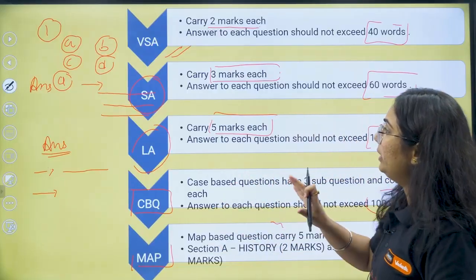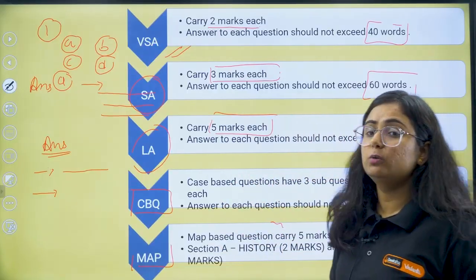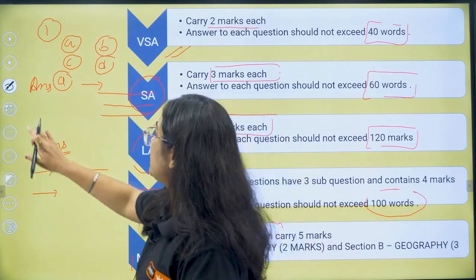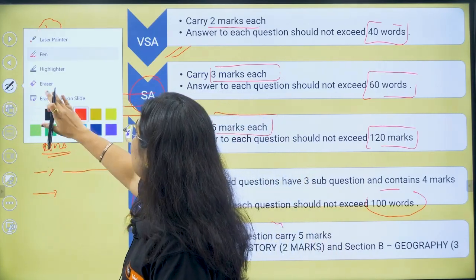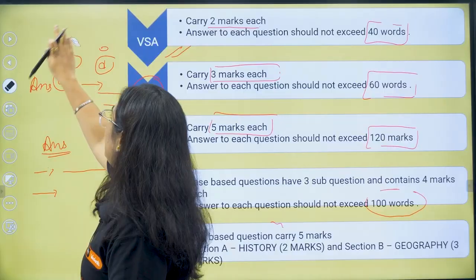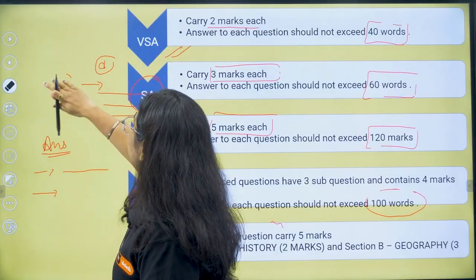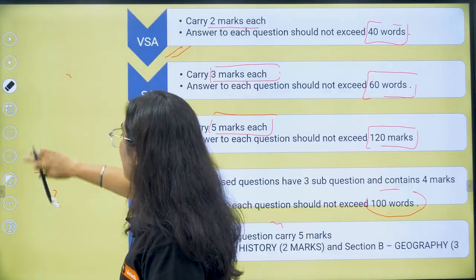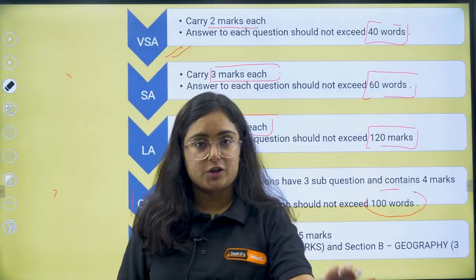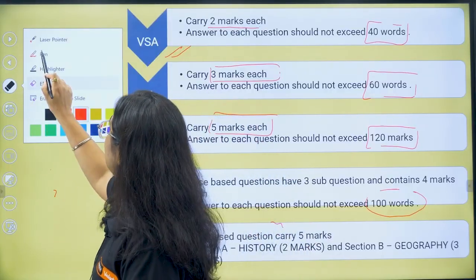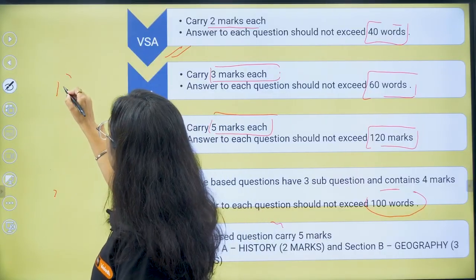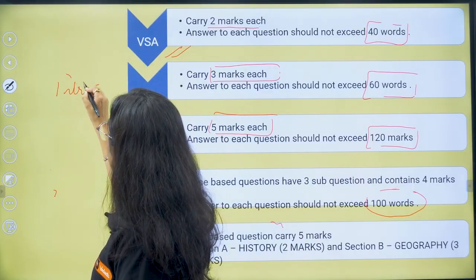So, continuing with this description, let me tell you that the answer writing pattern should be such that you always start with an introduction. Keep in mind, the examiner is very much influenced when you write a very good introduction, right? So I would suggest this should be your pattern for writing your answer. You can start with the intro, right?